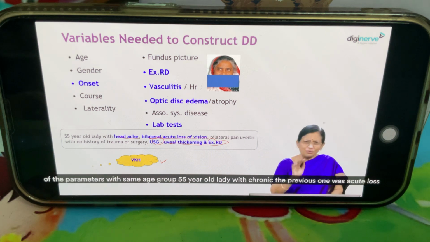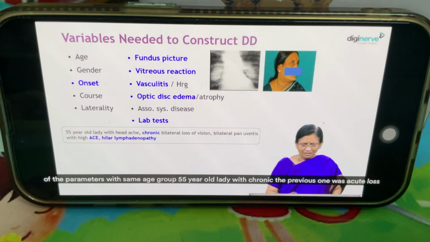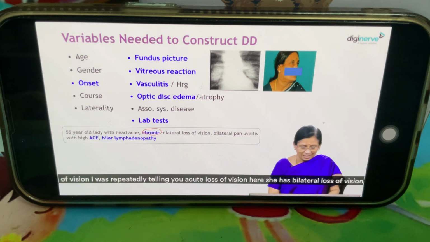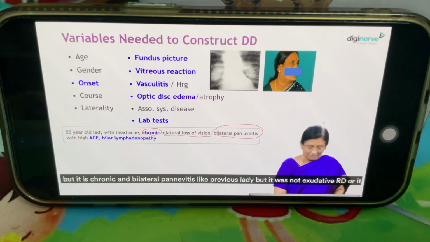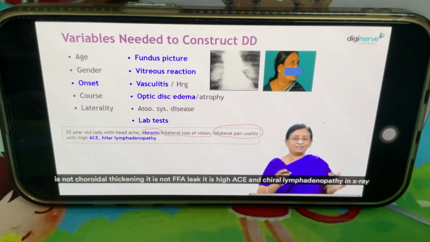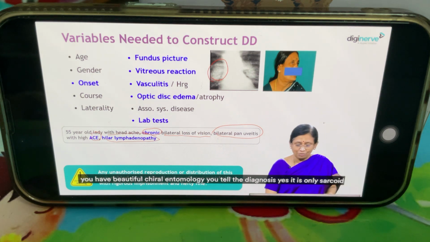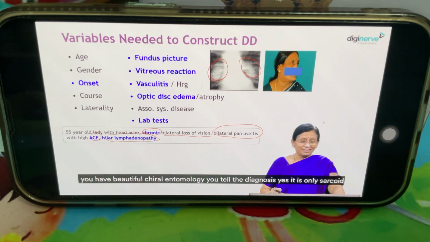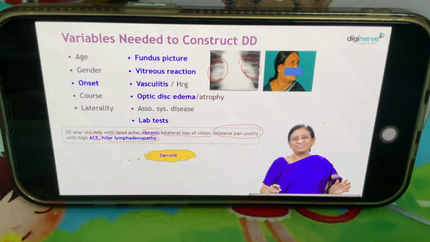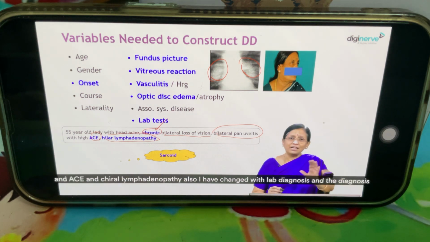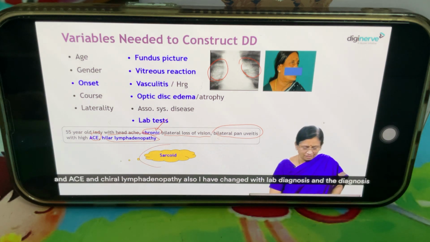Now I am going to change a few of the parameters with the same age group. A 55-year-old lady with chronic loss of vision. The previous one was acute loss of vision, I was repeatedly telling you acute loss of vision. Here she has bilateral loss of vision, but it is chronic, and bilateral panuveitis like the previous lady, but it is not choroidal thickening, it is not FFA leak, it is high ACE and hilar lymphadenopathy. In X-ray, you have beautiful hilar lymphadenopathy. You tell the diagnosis, yes, it is only sarcoid. I have just made a few changes. Acute, I changed with chronic, that's all. And ACE and hilar lymphadenopathy, I have changed with lab diagnosis. And the diagnosis totally differs.